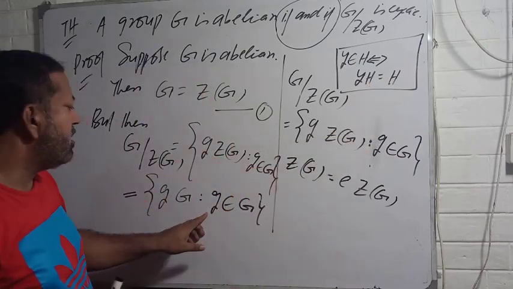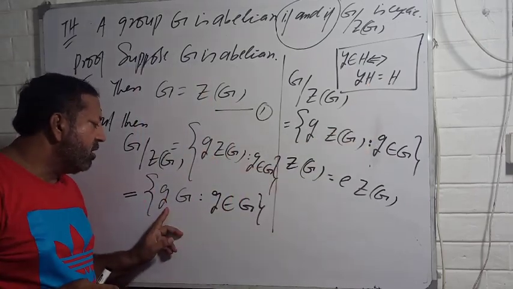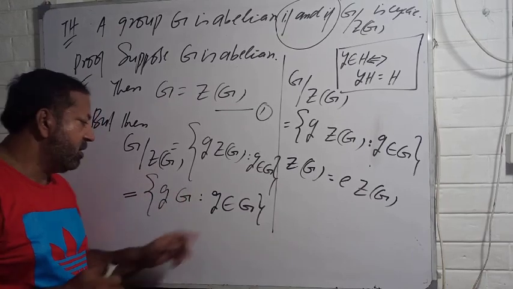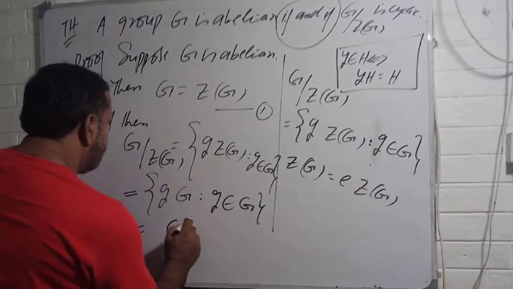That's why, since g is an element of G, this gG, capital G, would be equal to capital G. So this is equal to capital G.